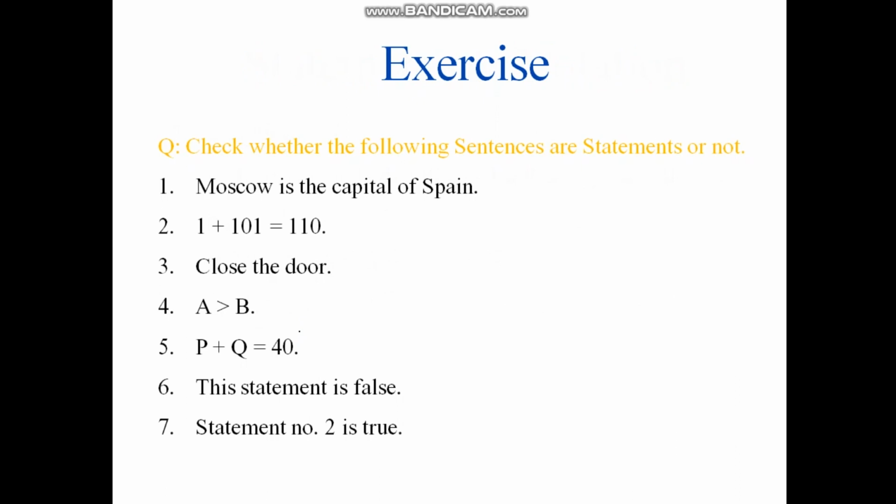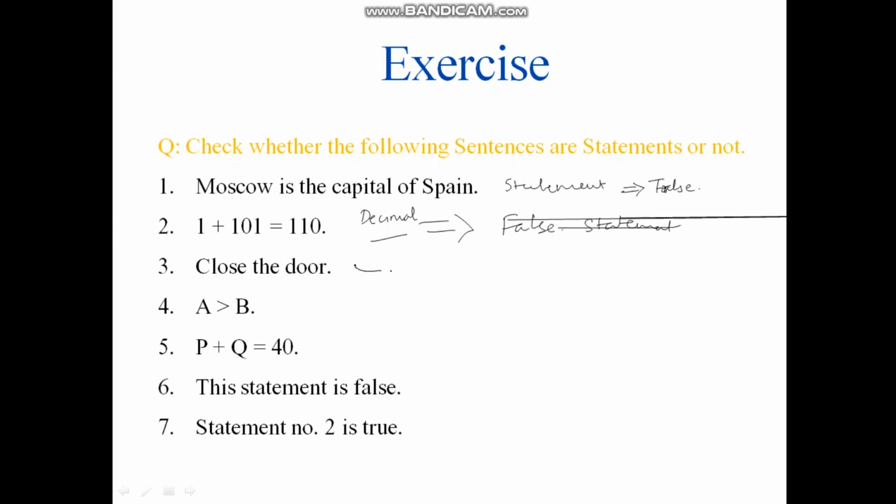Moving ahead, let us discuss these 7 examples. Moscow is the capital of India. This is a statement, and its truth value is false. Then 1 plus 110 is equal to 101 is equal to 110. Here, in terms of the decimal number system, if I ask this to a second standard or fourth standard student, he will say that this is wrong. So yes, this is a statement.